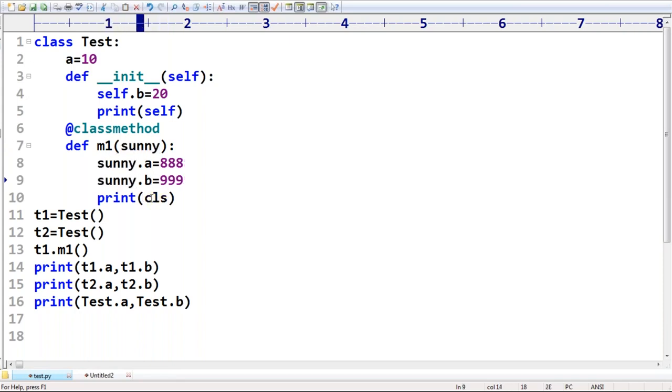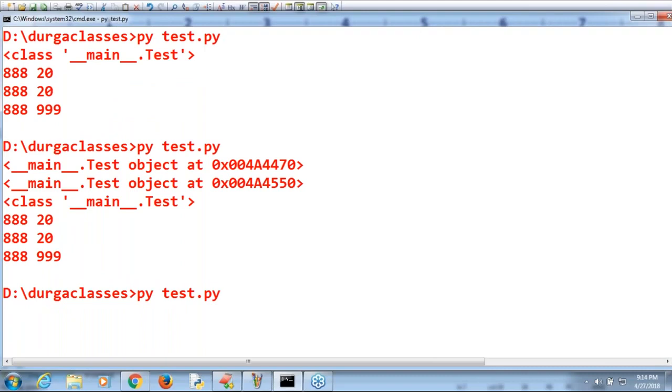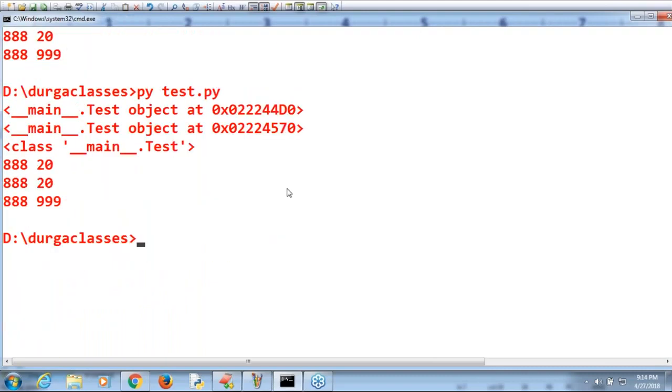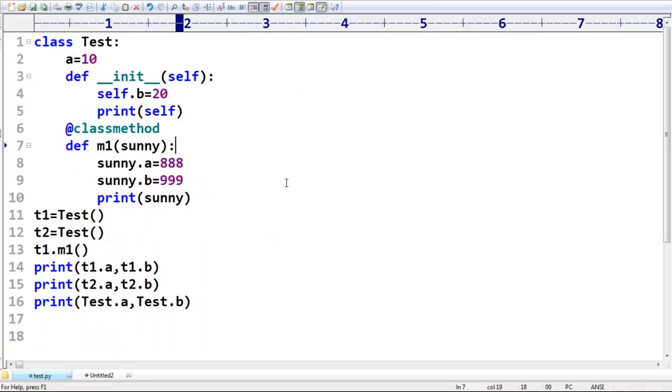Now observe that whatever the first argument is, it is by default considered as the class variable under a class method. Yes, perfectly, it's going to work. Make sure the general convention is self here and CLS here. Any explanation required? Is it clear up to this point?